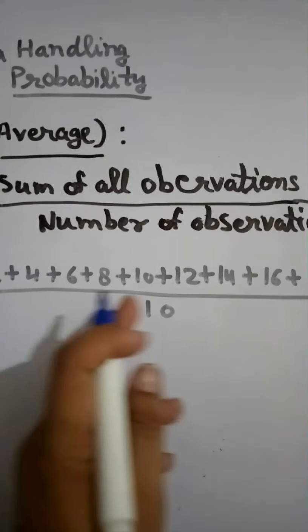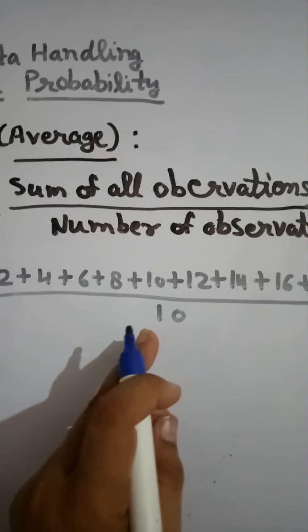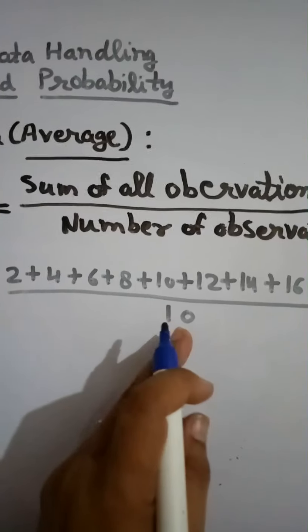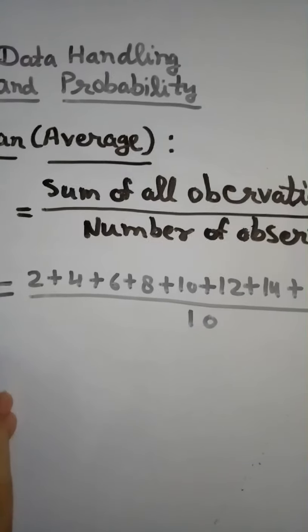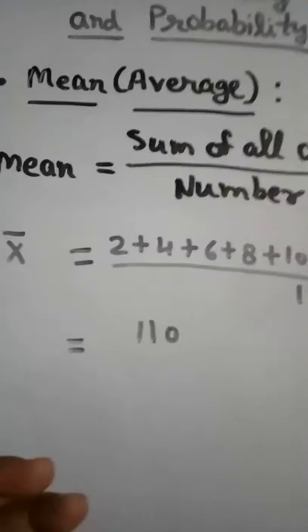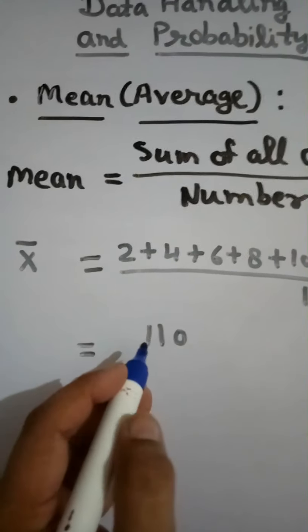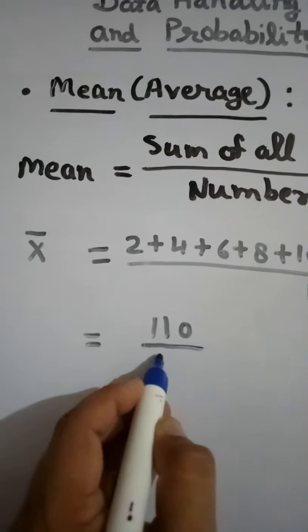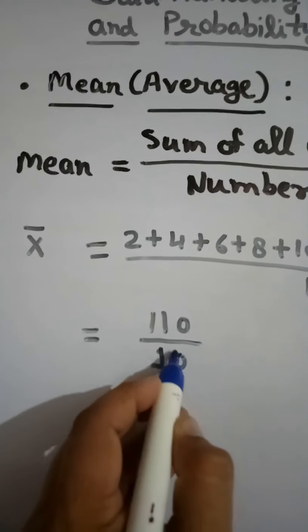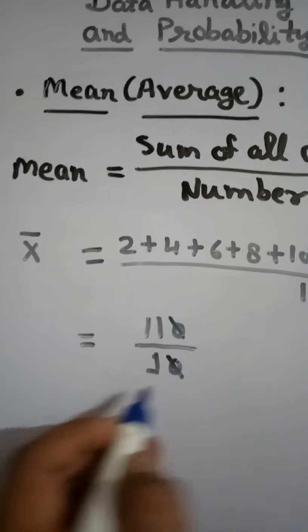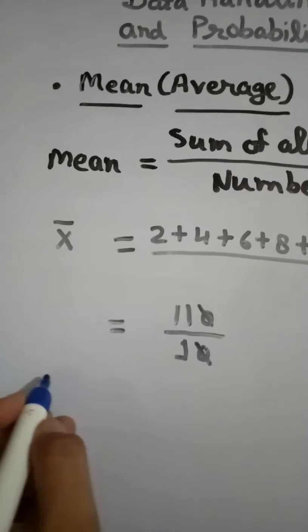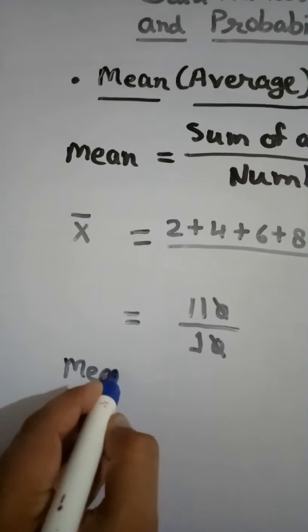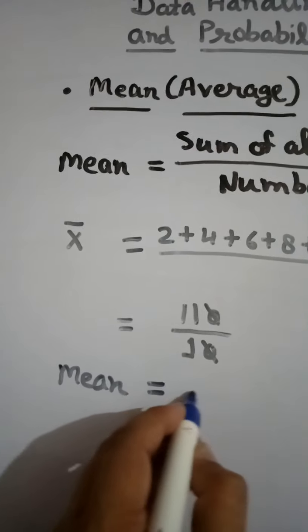Sum means add all the observations, and the sum is divided by the number of observations. The sum of all observations becomes 110 and this will be divided by 10. So students, the mean or average of the data is 11.